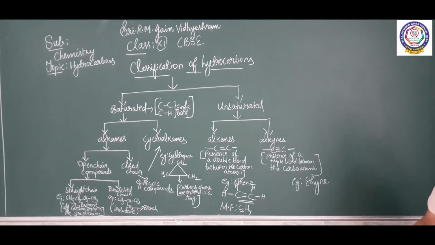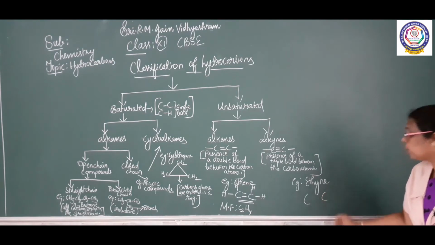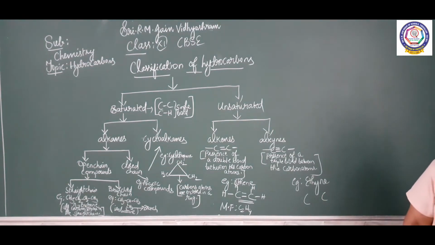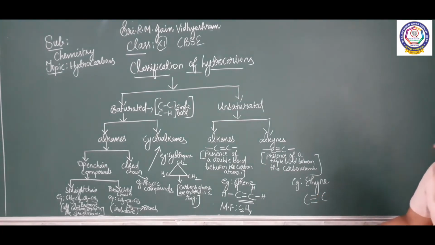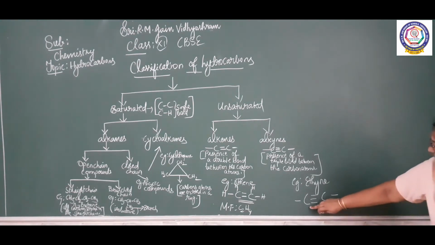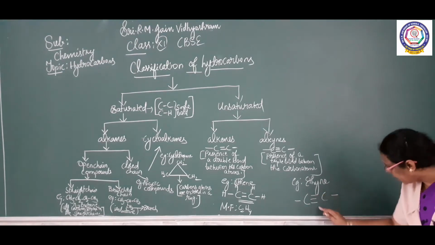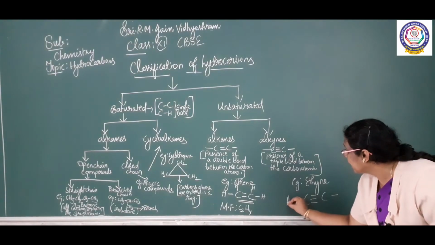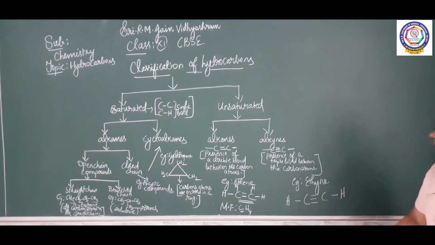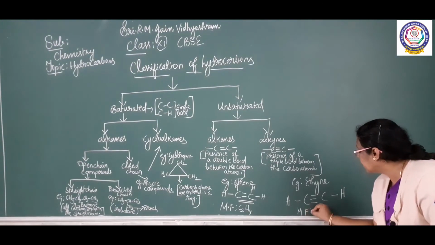So who is the starter of the series? Ethyne. So draw carbon, carbon. What is the valency of carbon? 4. Draw a triple bond between the carbon. So here one valency you draw, towards the other side you draw another valency. If you take this carbon, all the 4 valencies are satisfied. If you take this carbon, all the 4 valencies are satisfied. So insert hydrogen, here one hydrogen, here one hydrogen. So what is the molecular formula?